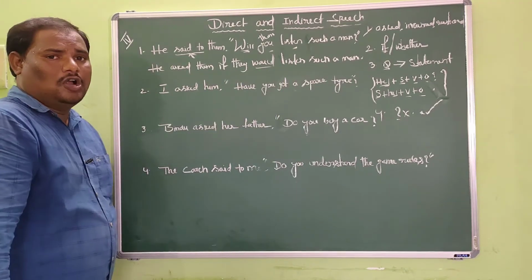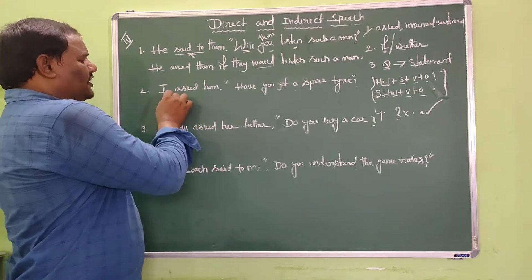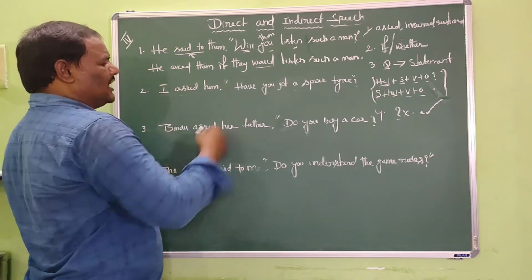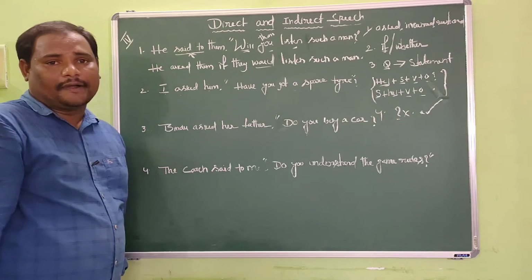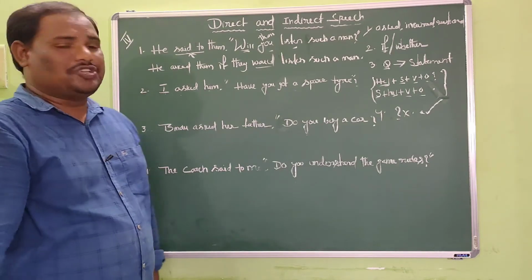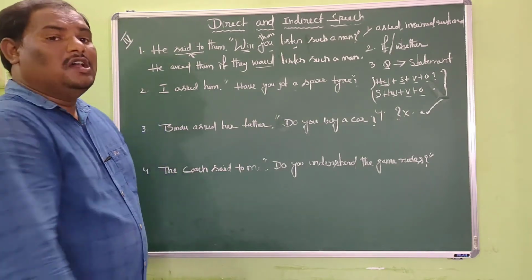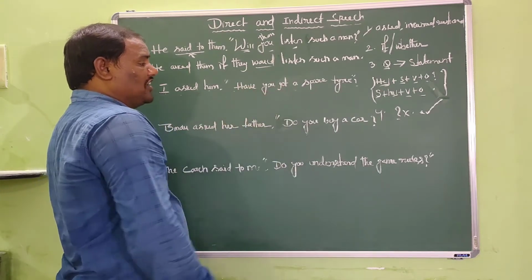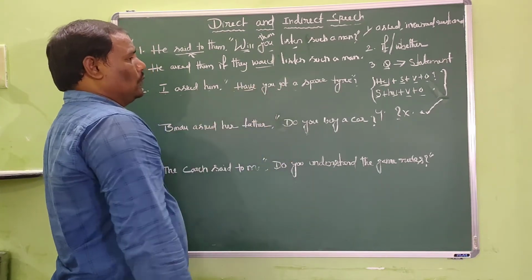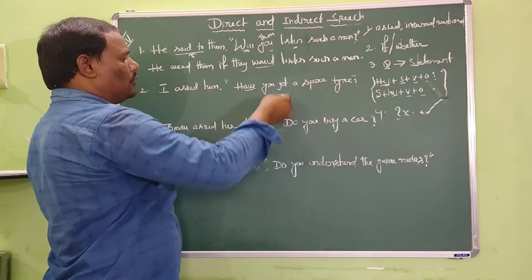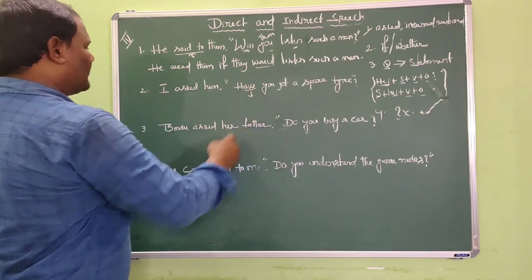Okay, dear friends, we shall move to the second question. I asked him, have you got a spare tire? So this is also the question in which you can see the reported speech is an interrogative sentence started with a helping verb. Let us follow these steps to provide answer to this question, dear friends.